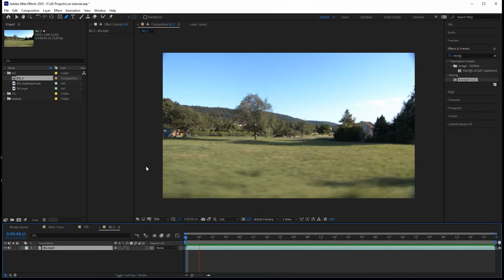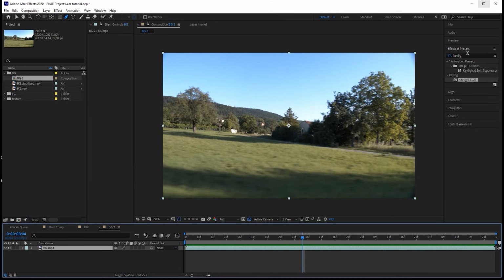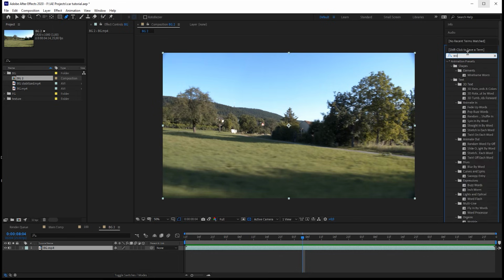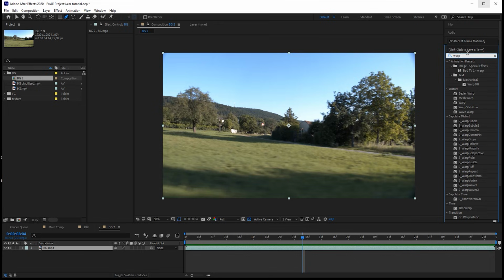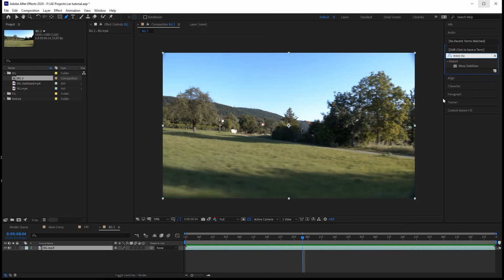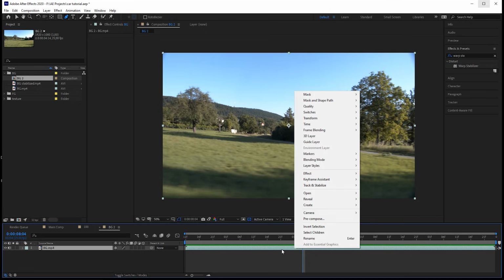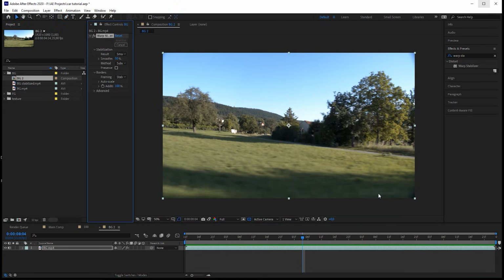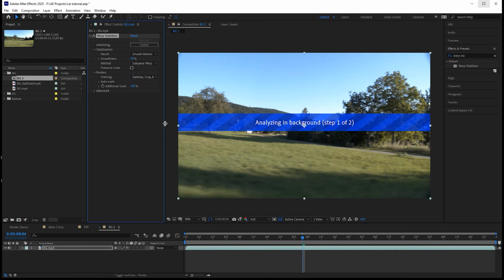So we definitely have to work on that a little bit, or in other words, we let After Effects do the work. Because I'll just click on the warp stabilizer effect. And by the way, you can also right click on your footage, go to track and stabilize and click on the warp stabilizer. And the warp stabilizer is really perfect for those kinds of shots.